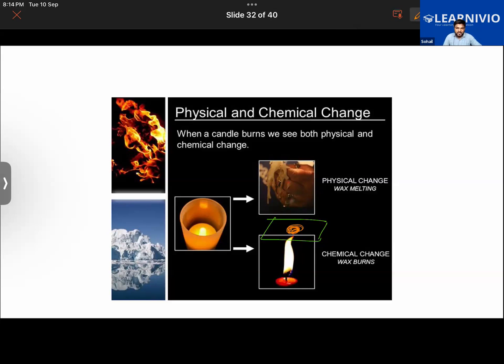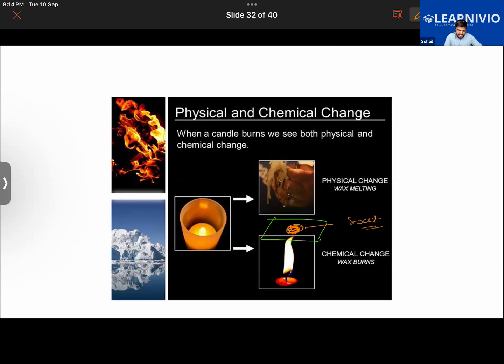Have you ever observed that? A black spot forms. We can do it with a paper also: just hold it slightly above the candle flame, and a dark spot will appear at the center of the paper or the glass sheet. That contains soot.